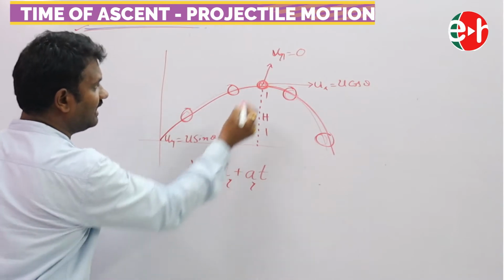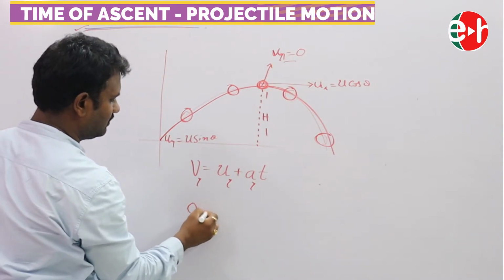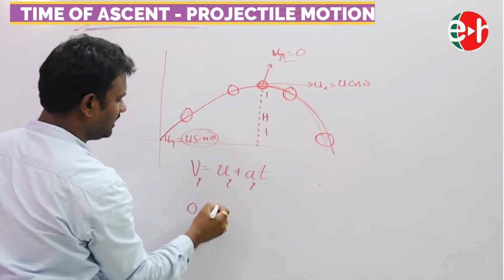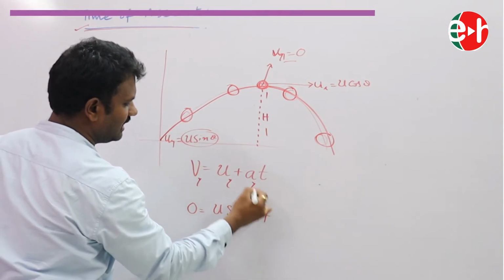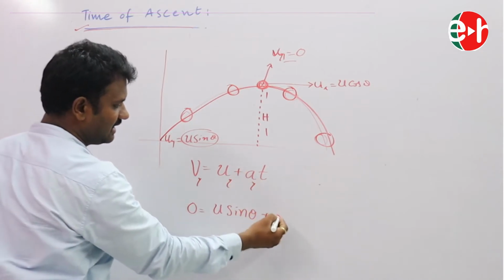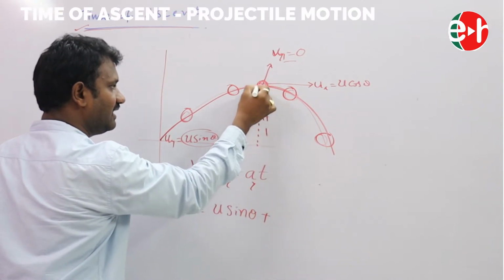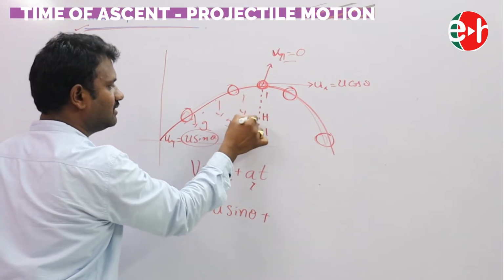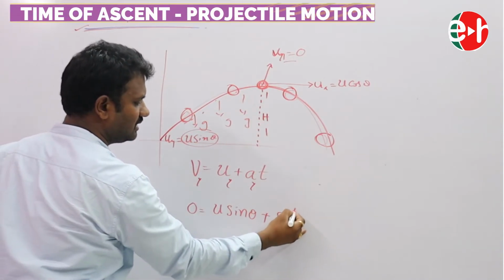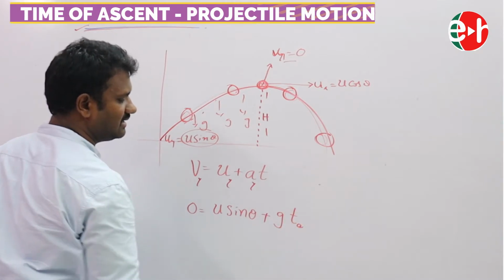So what is our Vy? 0 is equal to u_y plus a_y t. u_y means u sin theta, and a_y means g, the acceleration along the y-axis. Anywhere, here, anywhere, it is g only. So g into t, and I am going to write the time as time of ascent, Ta.